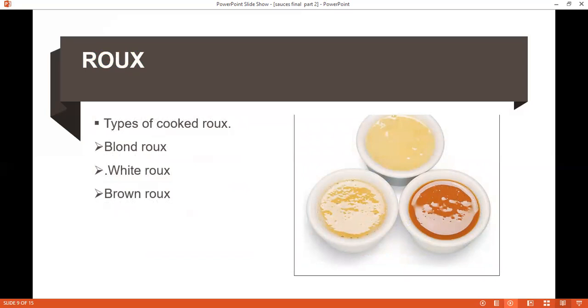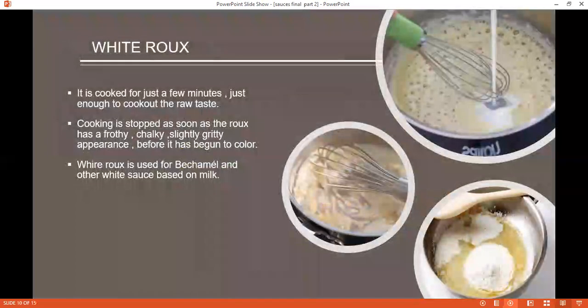Now, as I told you, there are three types of cooked roux: blonde roux, white roux, and brown roux. As you can see in the picture, there is a difference in their color. Let's discuss one by one how we can obtain each and what the use of each one is in our sauce making. So first is white roux.